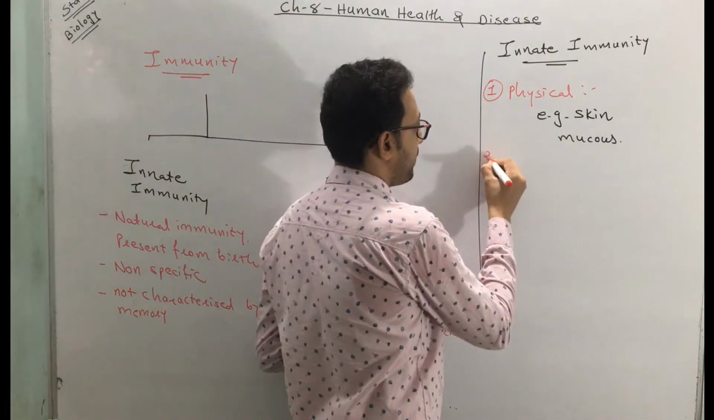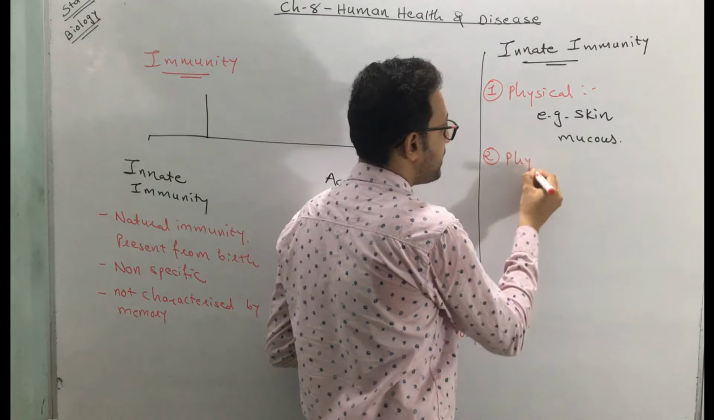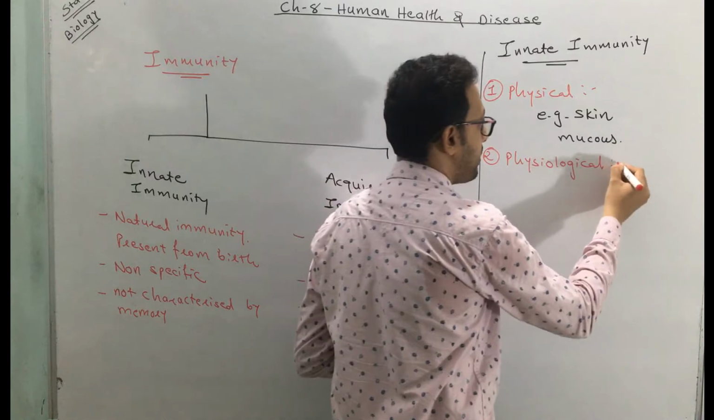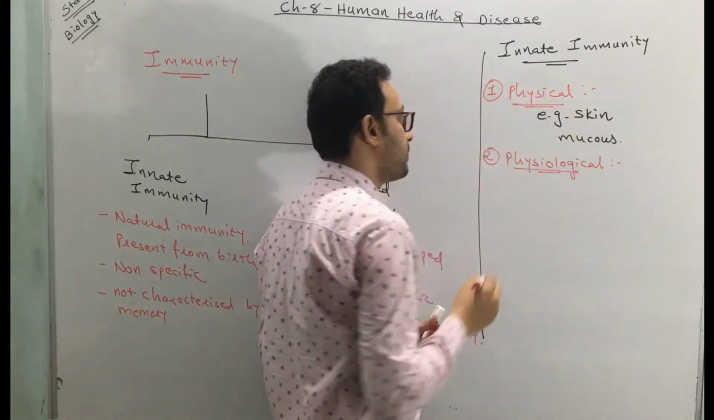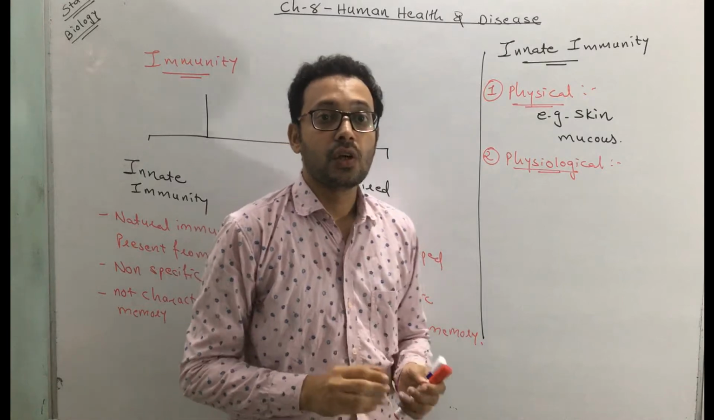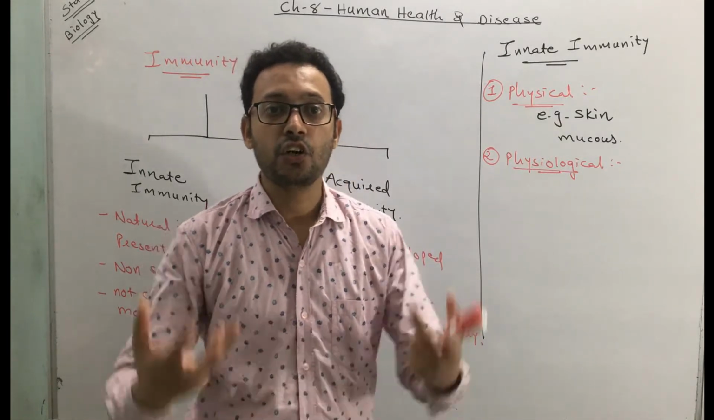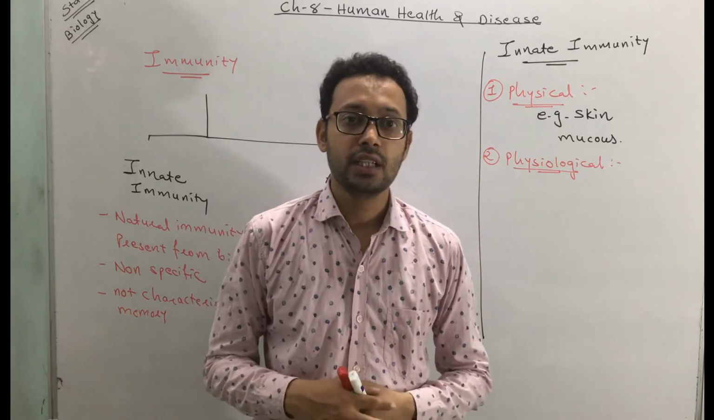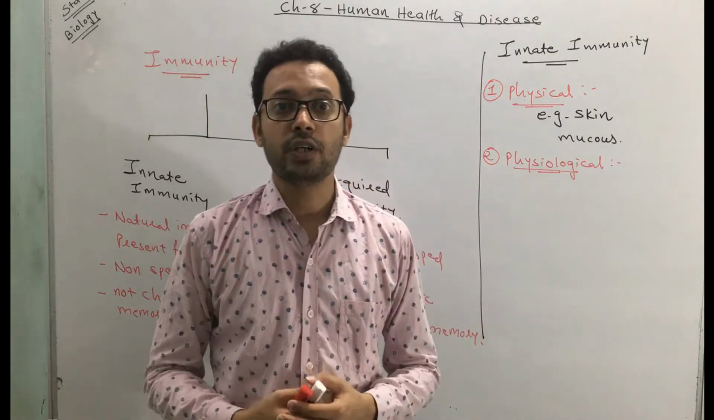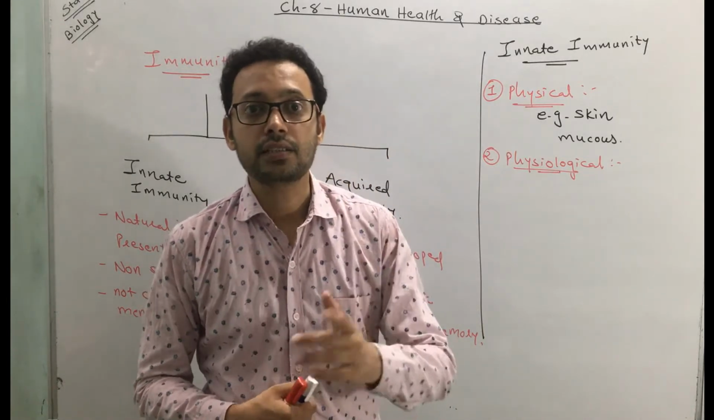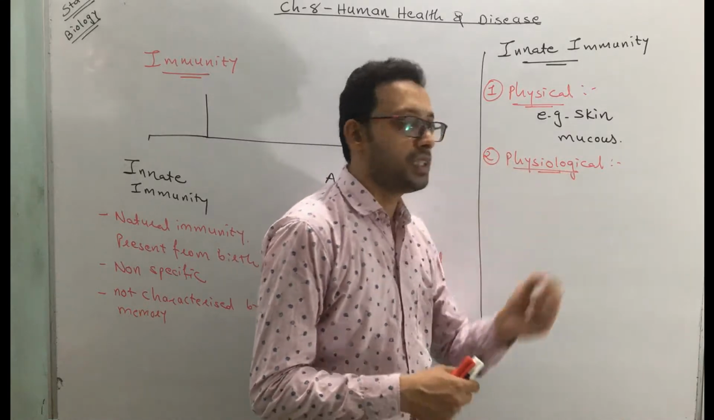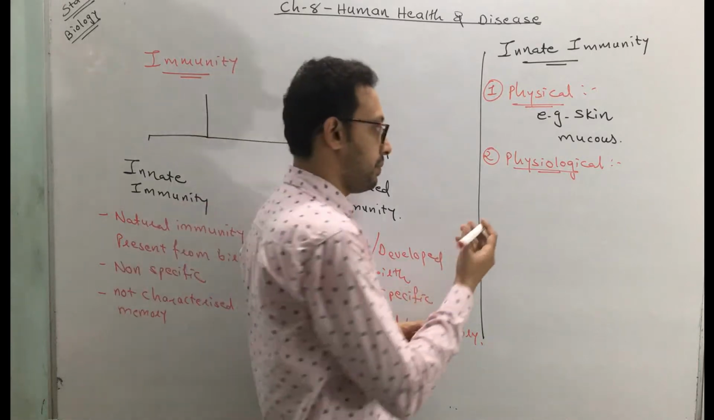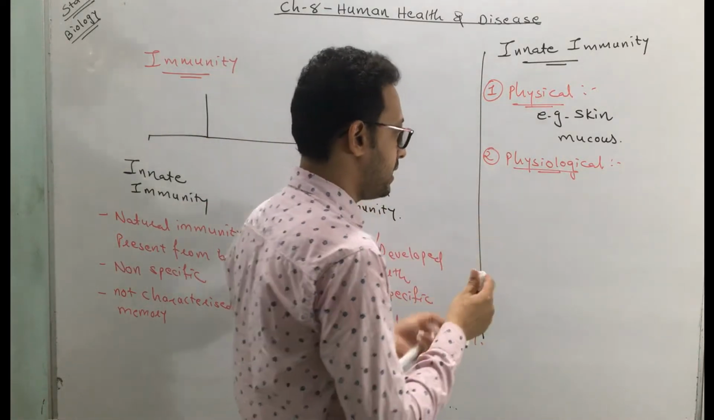The second type of innate immunity is physiological. First is physical, second one is physiological. What is physiological? Physiological means a normal functioning. There are certain normal functions which happen in our body, and those functions also protect our body against diseases or against pathogens. Such type of immunity is called physiological. I will give you an example so you can better understand.